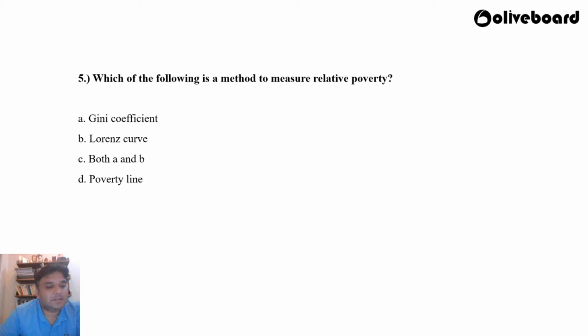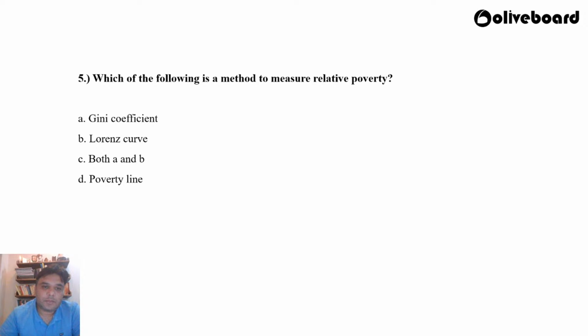For question 5, Nilesh feels the answer is A. Aniket feels the answer is C. Ranjita feels it is the Gini coefficient, which is A. Debojit also feels it is A, the Gini coefficient. Dipanshu Khatri feels it is C, which is both A and B. And Manjot also feels it is C, both A and B. So which of the following is a method to measure relative poverty? Vishal feels it is A. Vaishali also feels it is A.